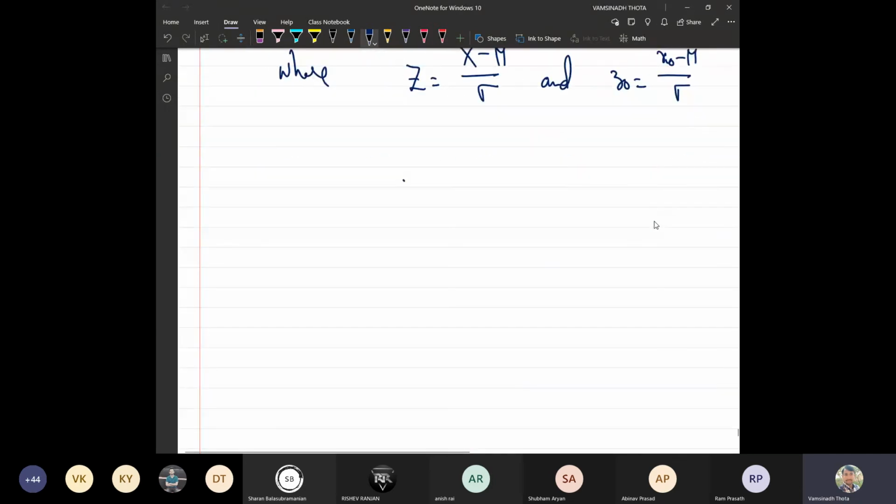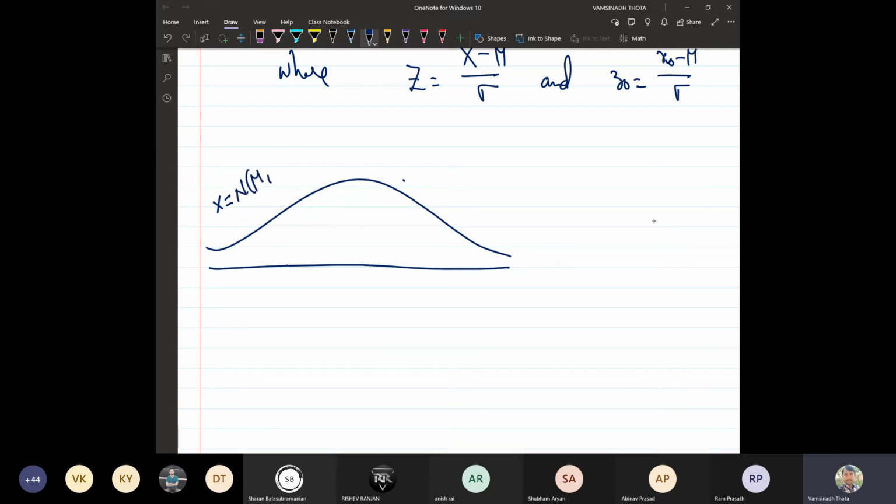So geometrically, what will happen? Let us see. Assume this is the density curve corresponding to the normal random variable X with mean mu and variance sigma square. Now, with the help of the transformation Z equals (X minus mu) upon sigma, what will happen?